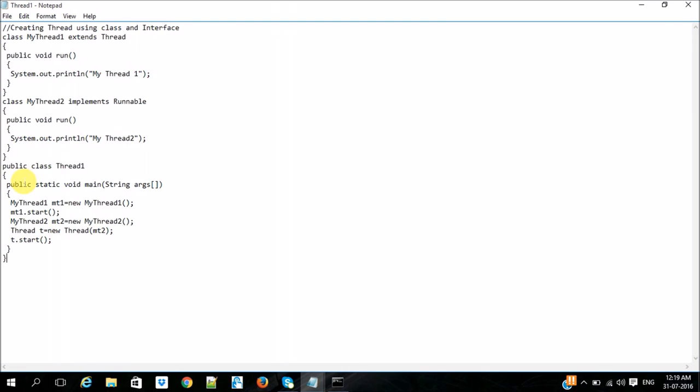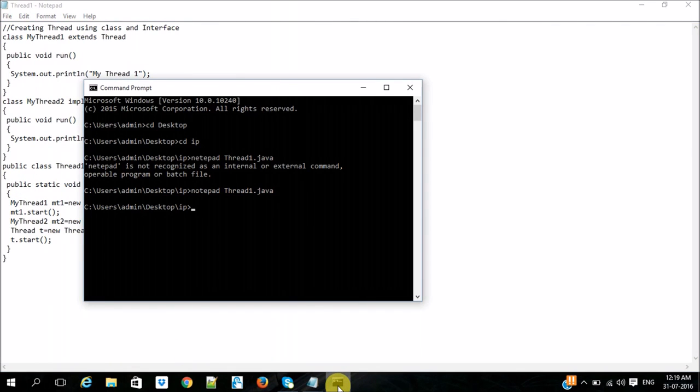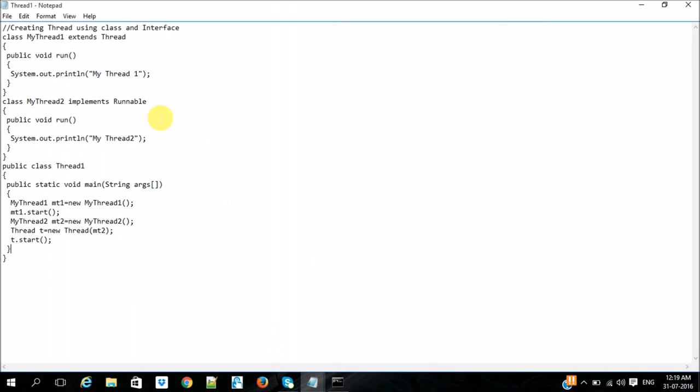I am saving it. There is no error. Both are printing. In this, I am invoking the base class Thread by using the extends keyword, but I am creating an interface by using the Runnable keyword.